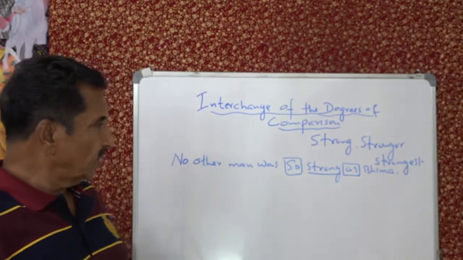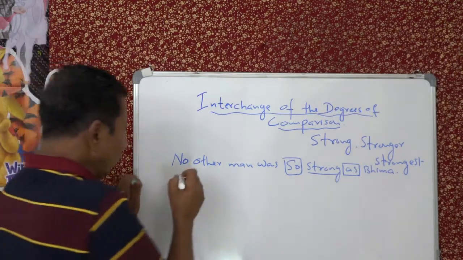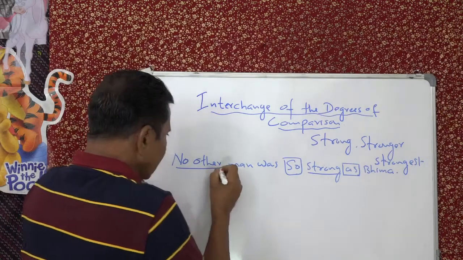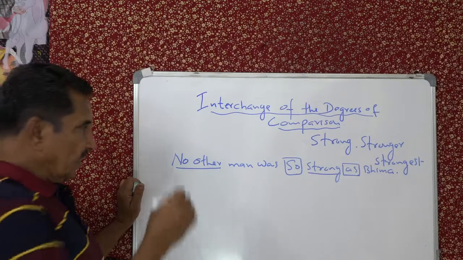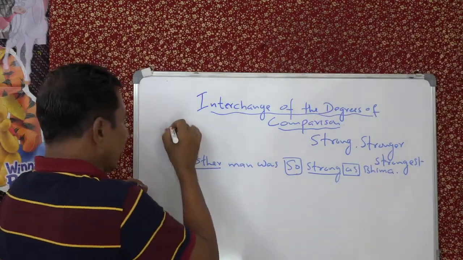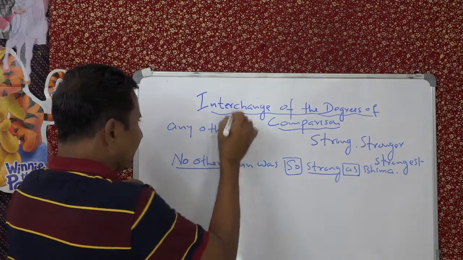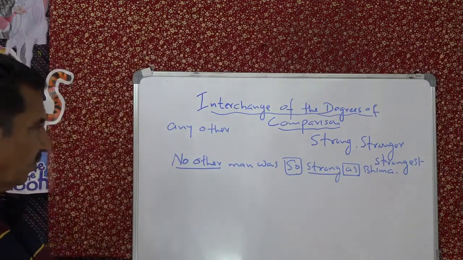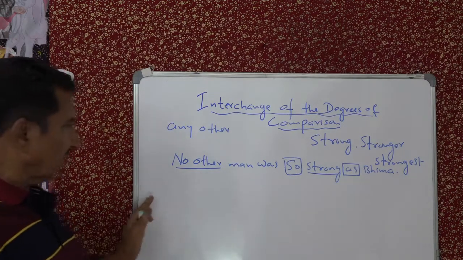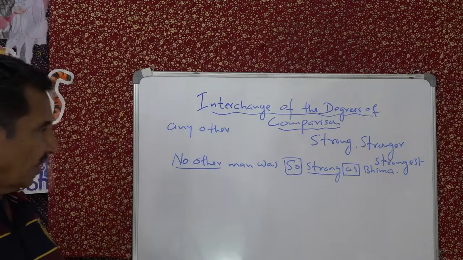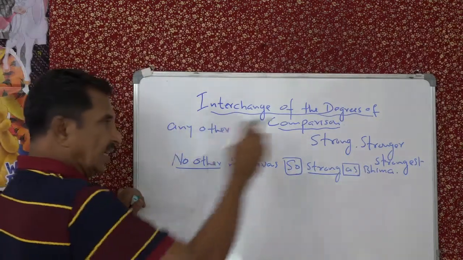If you are going to change that into comparative, this 'no other' should undergo a change. Instead of 'no other', you should use 'any other' and rewrite the sentence. So how will you begin? The starting also changes now.